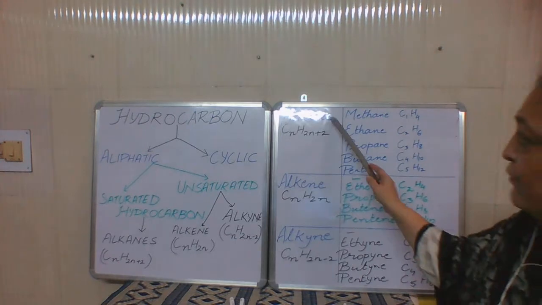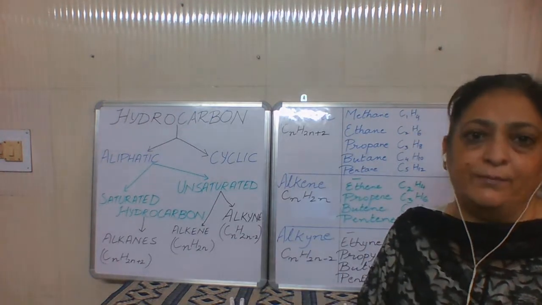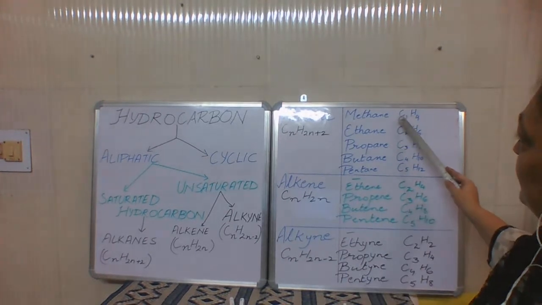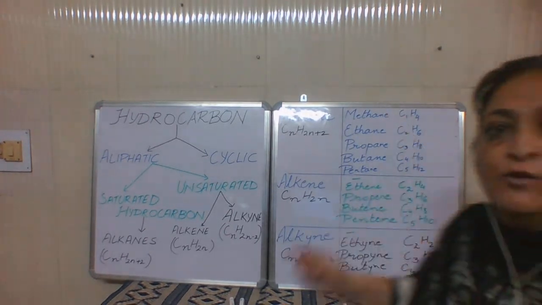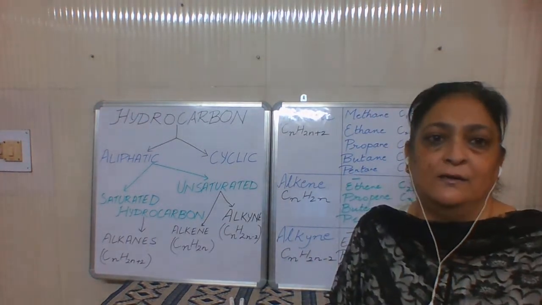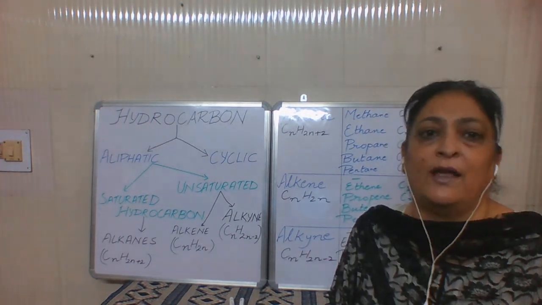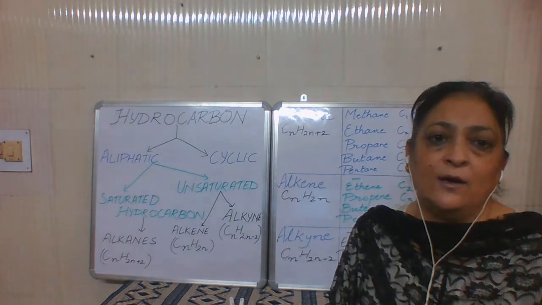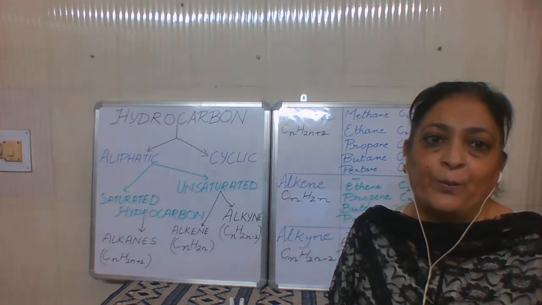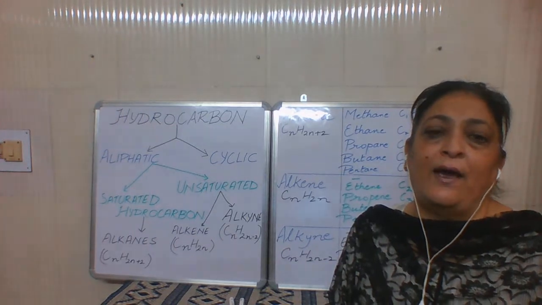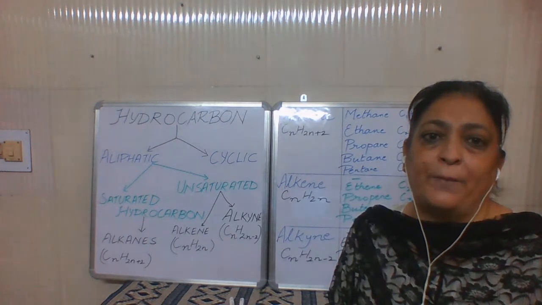Now, we have to study only the first 5 members. When there is only one carbon in the formula, we call it meth, M-E-T-H. When there are 2 carbons, it is called eth. When it is 3 carbons, it is called prop. When there are 4 carbons, it is called but. And when there are 5 carbons, it is called pent.